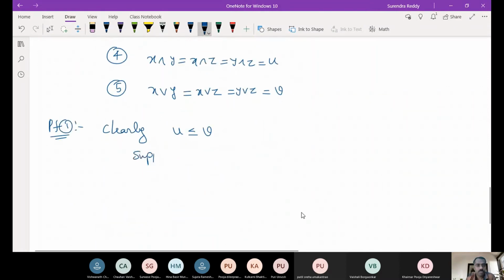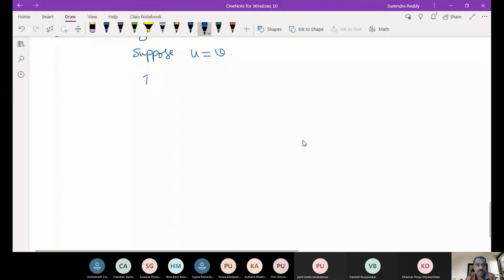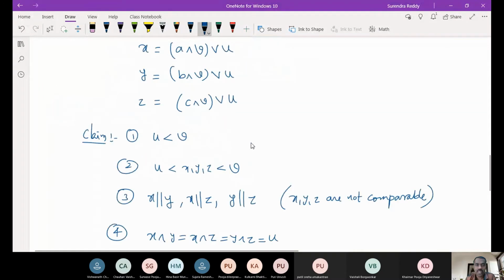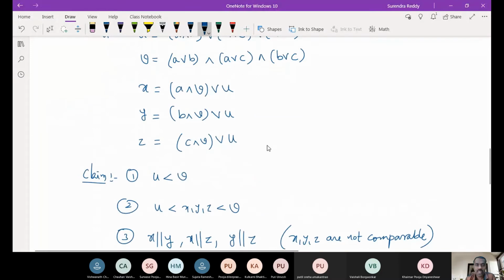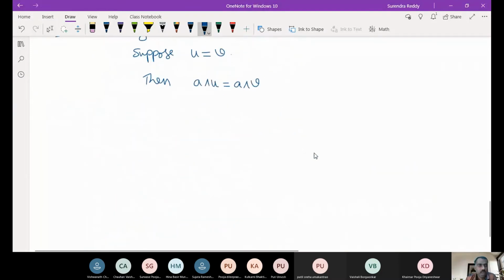Suppose U is equal to V, then after meeting with A, see if two elements are the same, then A meet U should be the same as A meet V. So somewhere we'll try to find what is A meet V and A meet U. Okay, are you following? What is A meet U and what is A meet V is the question.